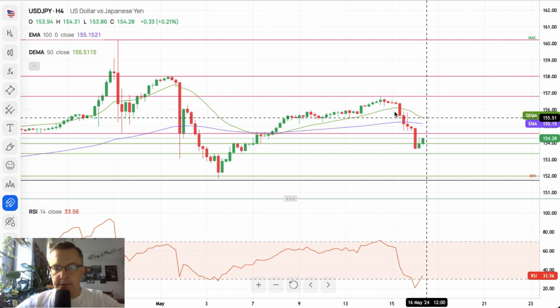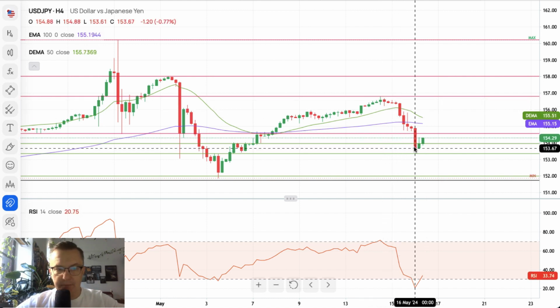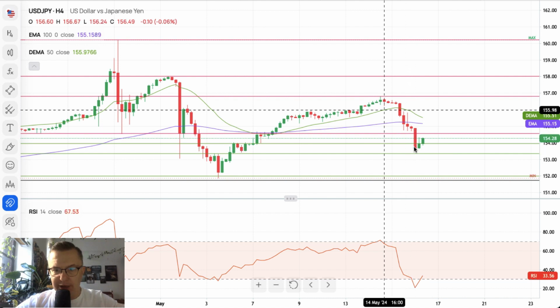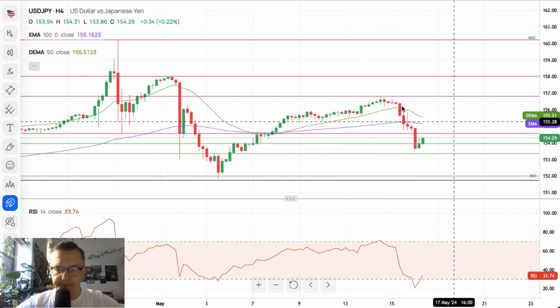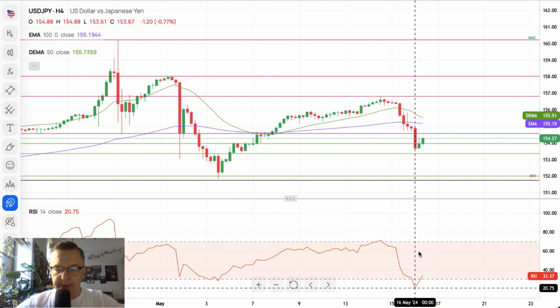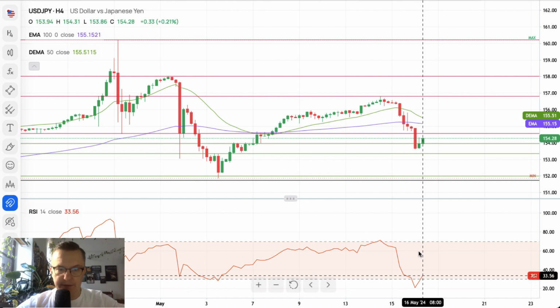Very typical reaction for the worse than expected data from the Japanese economy. It looks like the US dollar is being sold, and the Japanese yen is being bought all across the market after we hit the extremely oversold conditions.